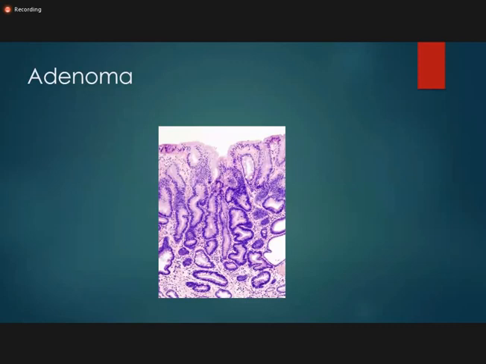When you see with high magnification, you will appreciate that the nuclear to cytoplasmic ratio is deranged. And what else you can see is mitosis. So this is all about adenoma.